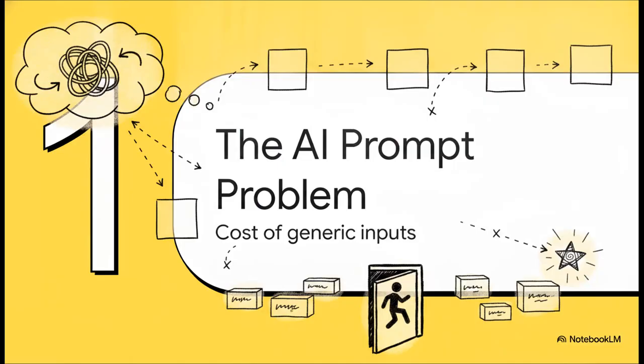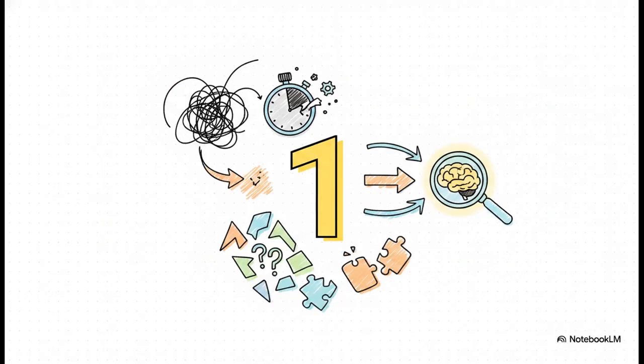Starting with number one, the AI prompt problem and the hidden cost of generic inputs. So that massive number one right there, that represents your first iteration. And listen, without deliberate refinement, your first draft is honestly toxic to a production environment. It wastes computational tokens, it spikes latency, all because the model is burning massive amounts of compute power just trying to parse your ambiguous instructions. It totally lacks the specific context needed for your domain.